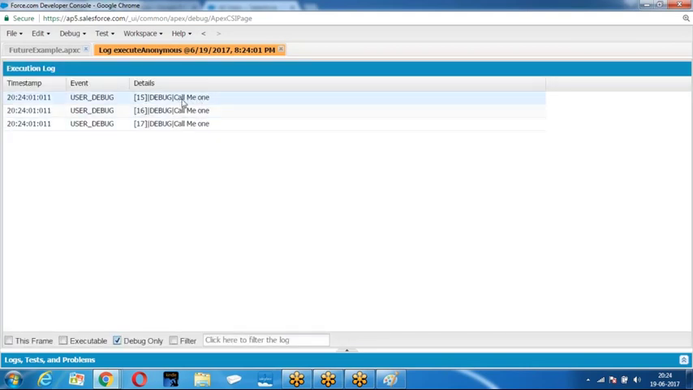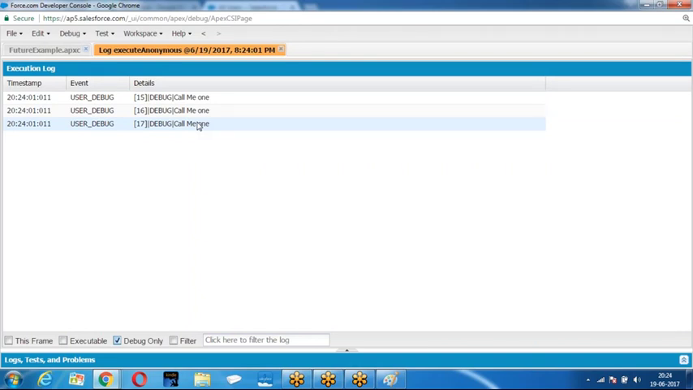So what is this? Call me 1. Why is it running separately? The remaining transaction is running separately. This is running separately. Why? Because it is a feature method. If you define any method as a feature method, that method will run independently from the remaining.